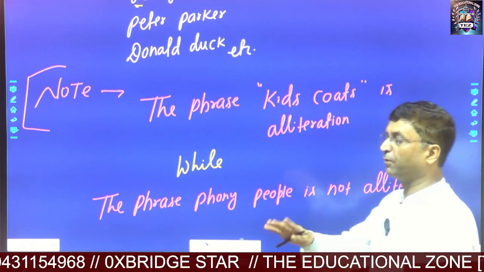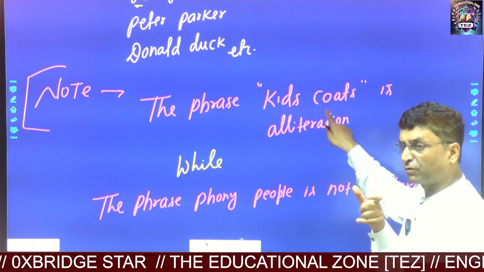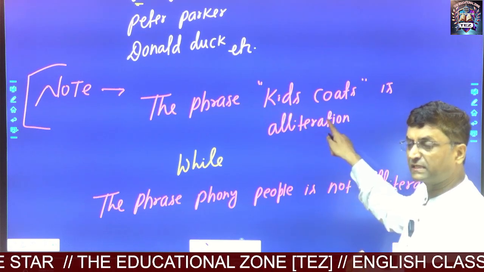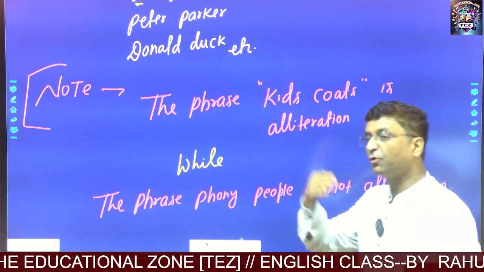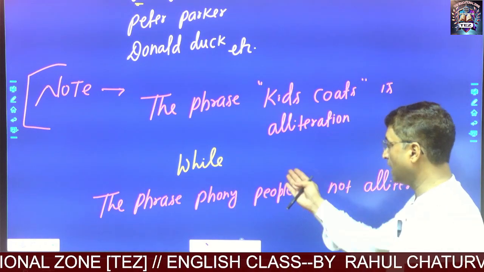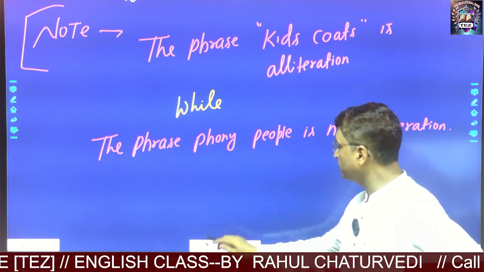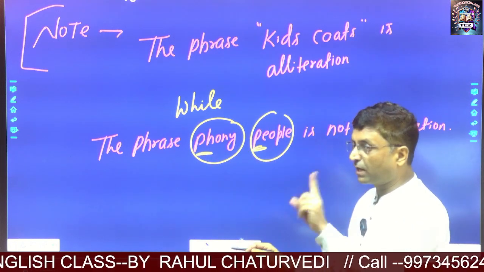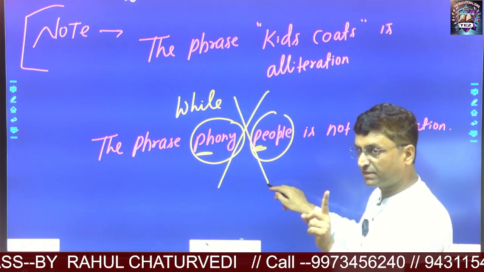If you are talking about a phrase, that is kids coat, you may notice in this particular phrase, kids coat, the initial sound is the same. Of course, it is an example of alliteration. Are you getting it? But if you see another example, another phrase which I have already given you, that is phony people, you may notice that in phony people, the initial consonant sound is not the same. So it is not an example of alliteration.